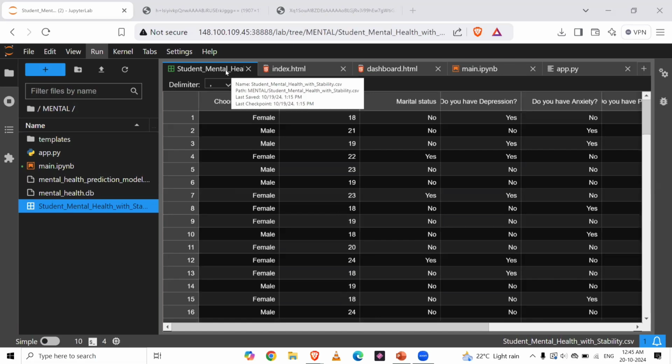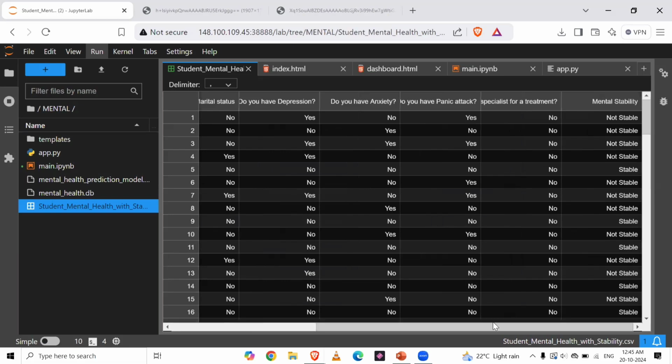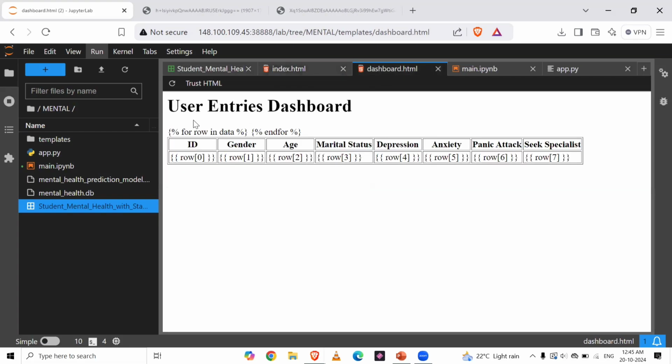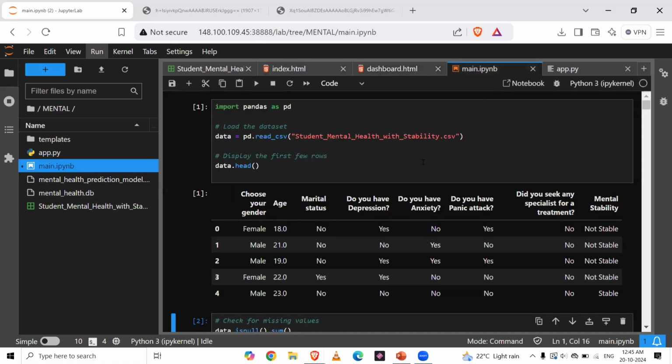First, we took the data set, which is a student mental health data set. This is the data set as follows. There are 5 features, and the last one is mental stability, which we are going to predict. For this, we have created a short index form of a mental health tracker. Next we have a dashboard which collects the user entries which we enter. Then we go towards the main Jupyter notebook, which uses the IBM Linux One.